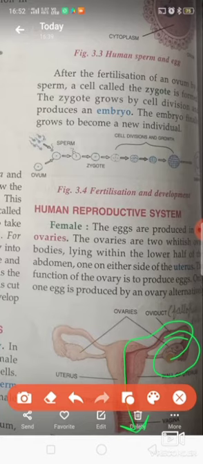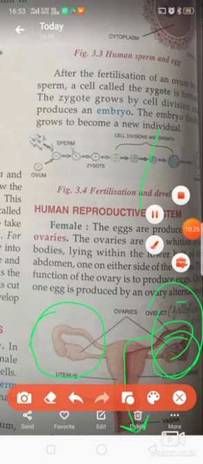That is why every month there is a production of eggs, and scientifically, in one month the production is from the left side, the second month from the right side. So the production of eggs occurs alternately left and right, and due to the breakage of those eggs, the ova, bleeding occurs.